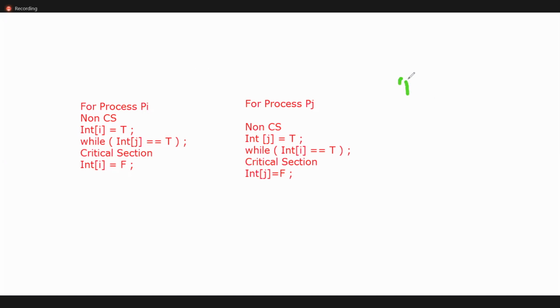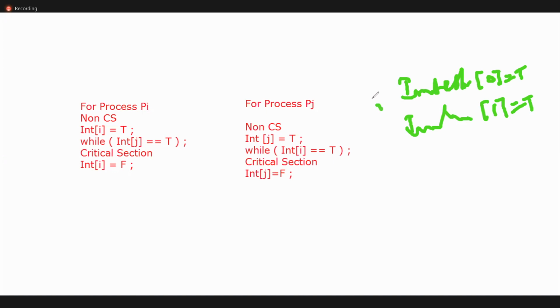See, if interested is one, just try to understand, there is no time. Interested of 0 means the first person is interested, and interested of 1 means the second person is interested. Compared to all the above mechanisms, here I used two variables. This is one variable, this is one variable. Two variables we used in the interested variable.